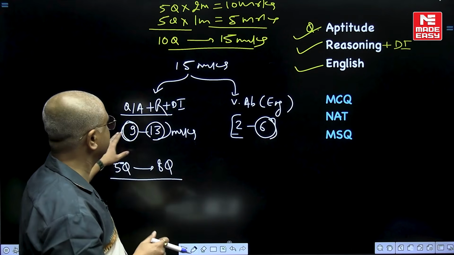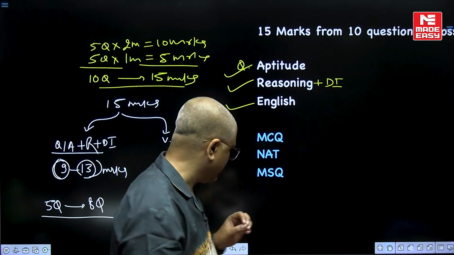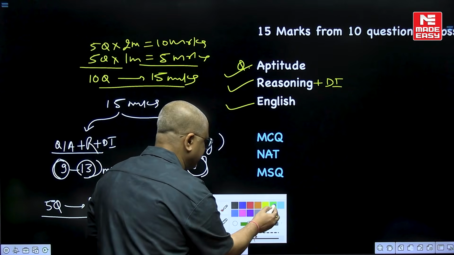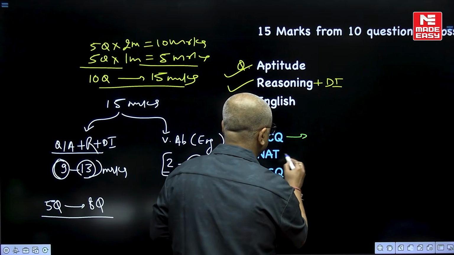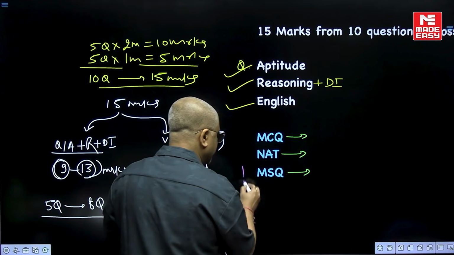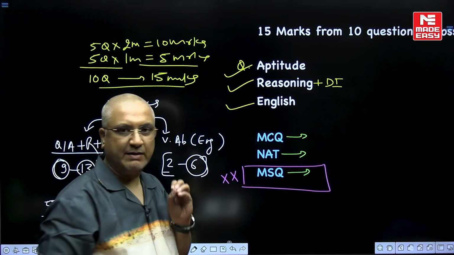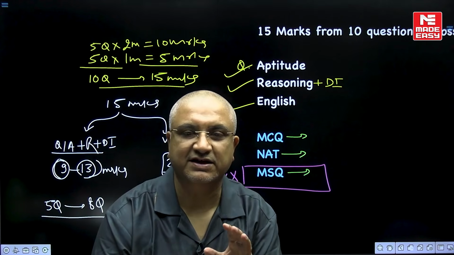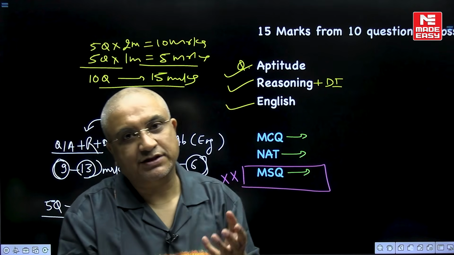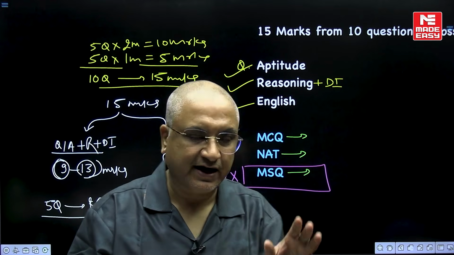So I hope this distribution is absolutely clear. The questions are spread across 3 categories. The categories are MCQ, NAT and MSQ. So far MSQ एप्टीट्यूड में एक भी नहीं आया है, अभी तक MSQ एप्टीट्यूड में एक भी नहीं आया. इसका मतलब ये नहीं है कि आएगा भी नहीं. Across the paper you can find MSQs in technical areas, right?